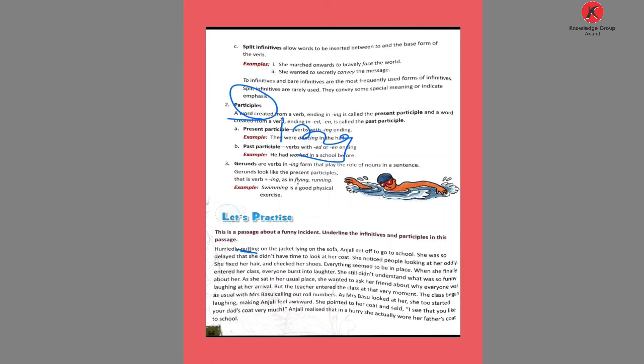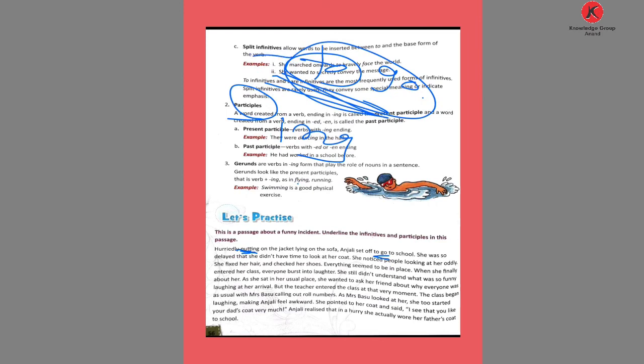So putting is a participle. Then: on the jacket lying on the sofa, Anjali set off to go. The word to go: when you see "to" before the verb, we can say it is an infinitive. So to go is an infinitive.